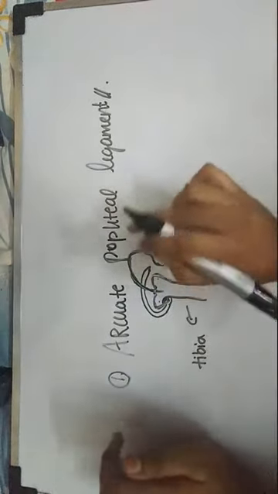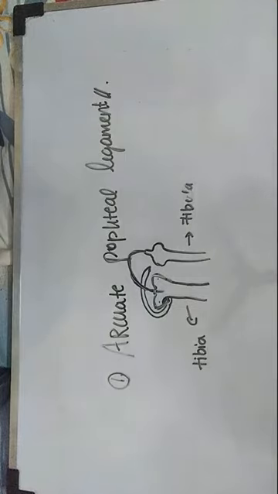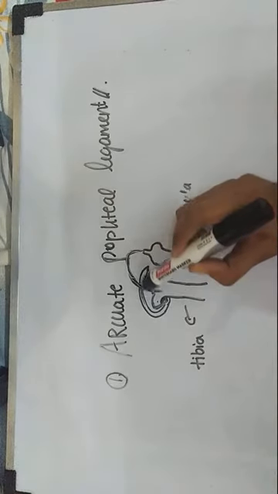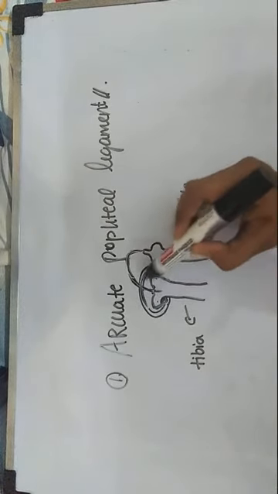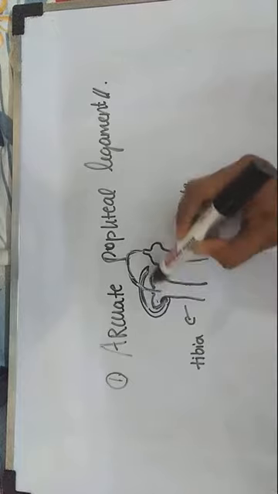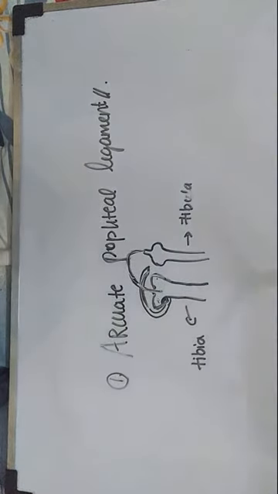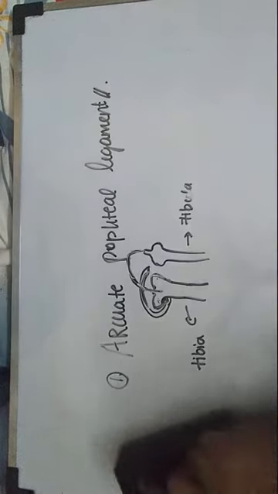So this arcuate popliteal ligament extends from the head of the fibula and arches over the tendon of the popliteus muscle, and it is attached to the posterior border of the intercondylar area of the tibia. That's all. Just remember, arising from the head of the fibula, it arches over the popliteus tendon and is attached to the intercondylar area, which is the area present in between the two condyles.